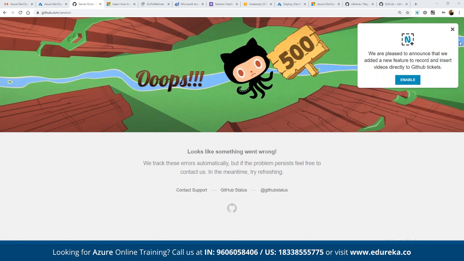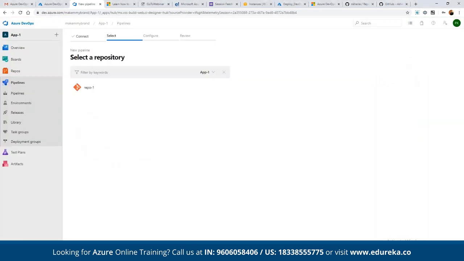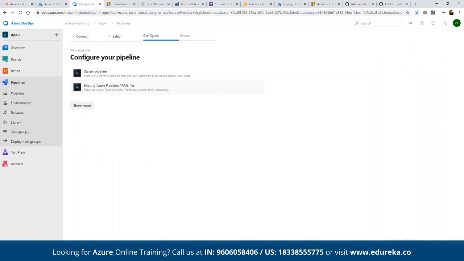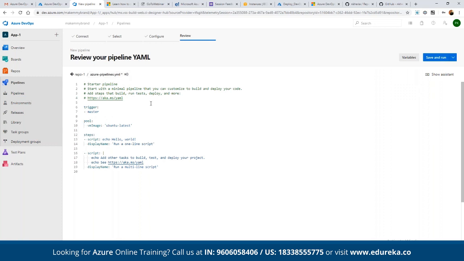Let's refresh. Okay, not a problem. So here we can use the Azure repository that we already have. In the meantime, we can use the Azure repository where we already have the sample HTML code available. So here we can use a starter pipeline where we can define the entire pipeline, the trigger, the pool, the steps as in the script.